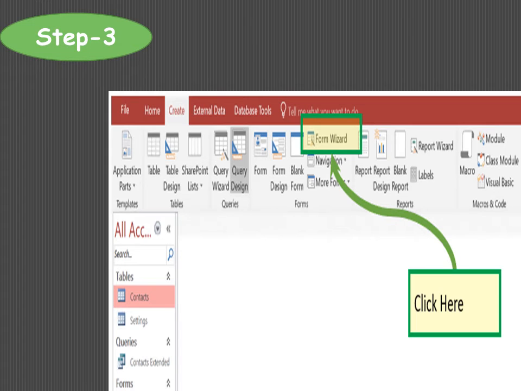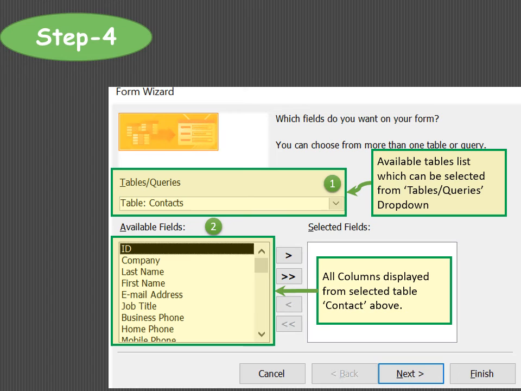In the third step, you will go to the Create tab or Create menu. Under the Create menu, you will have the Forms group. Under the Forms group, you will click on Form Wizard. In the fourth step, you will click on the Tables/Queries box, where you will have the available tables or queries in the database.